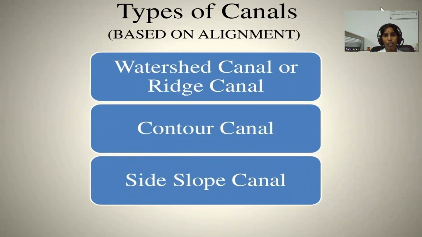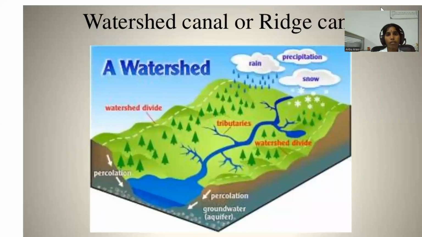Types of canal based on alignment: watershed canal or ridge canal, and contour canal or side slope canal. The canal which is aligned approximately parallel to the contour line is known as contour canal. This canal can irrigate the areas on one side only. This canal may cross natural drainage and hence cross drainage works are necessary.